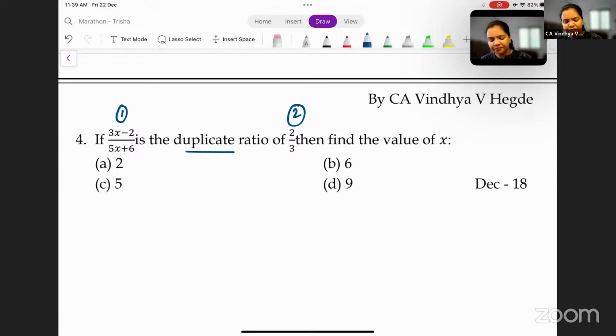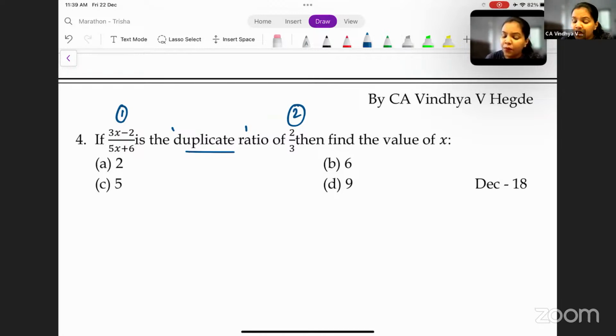Okay, fine. No one is giving any answers. So let me explain it to you. I think there's some confusion here. So what is the meaning of duplicate here? Duplicate means squaring. Duplicate ratio means squaring. You will get the answer as the duplicate ratio once you square some term, correct?